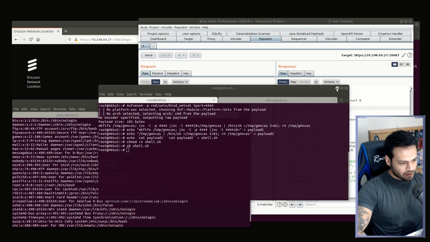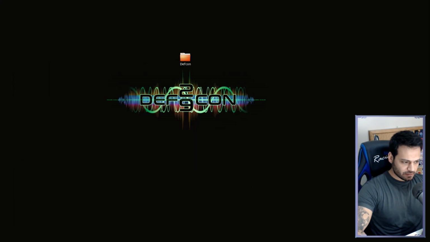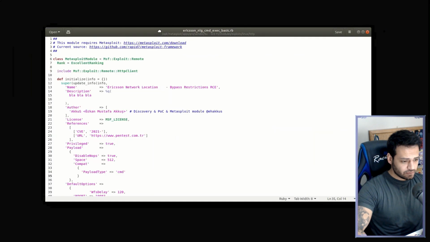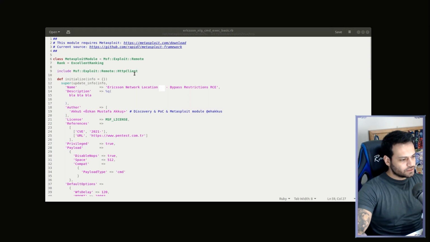Time to prepare a basic MSF exploit. It will be very sensible. By sending all payloads quickly, we will completely get rid of the restricted characters problem. You are seeing a demo exploit that I have prepared in order not to waste time. We're gonna use the HTTP client library.